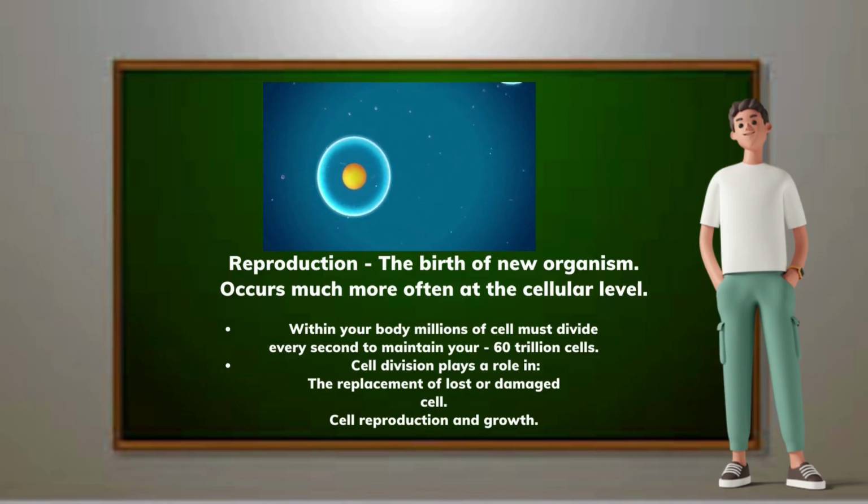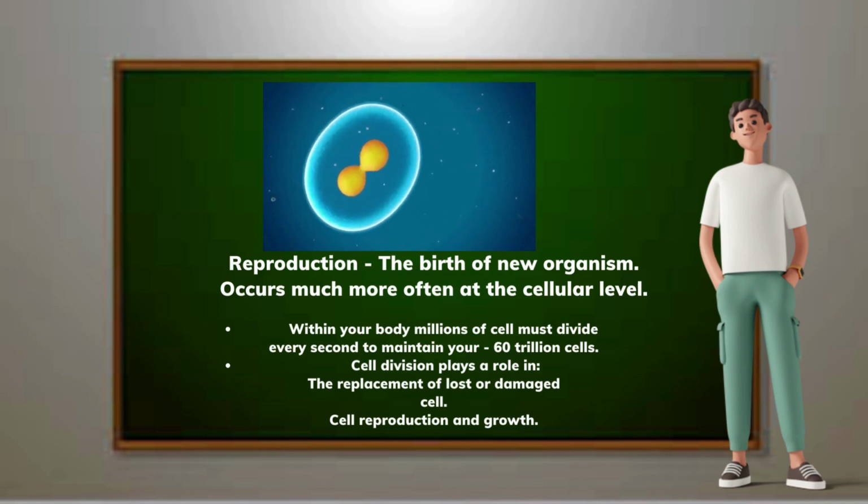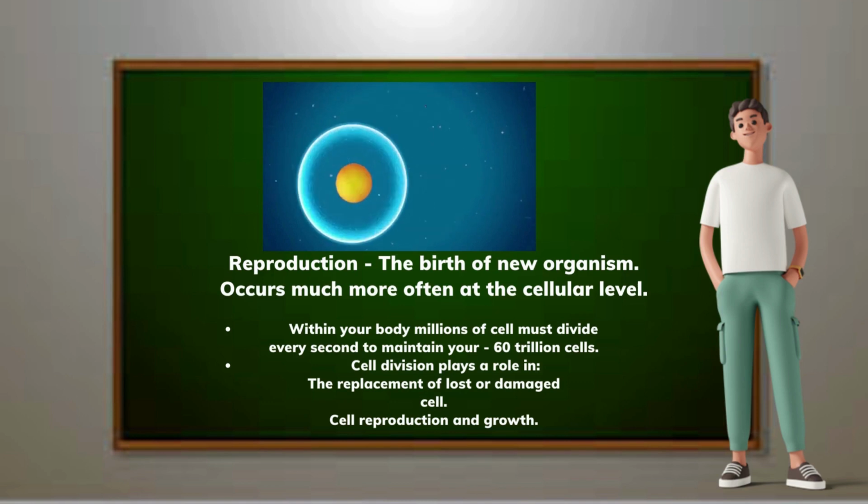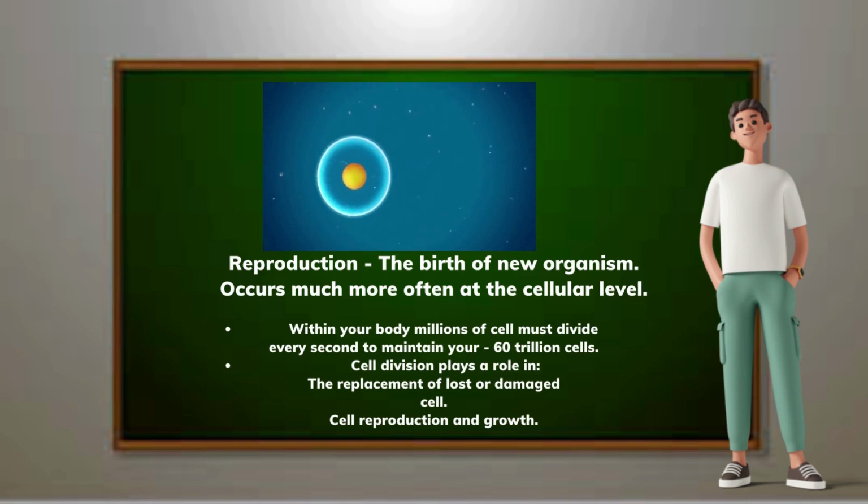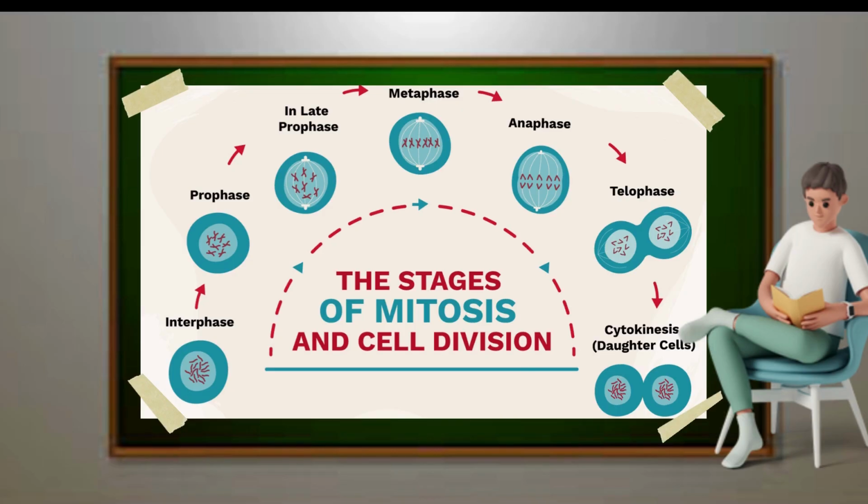Reproduction, the birth of new organisms, occurs much more often at the cellular level. Within your body, millions of cells must divide every second to maintain your 60 trillion cells. Cell division plays a role in the replacement of lost or damaged cells. Cell reproduction and growth. Passing on genes from cell to cell. 1. Cell division results in two daughter cells which are both genetically identical to the parent cell. 2. Before a parent cell divides, it must duplicate its chromosomes, one set into two sets. Chromosomes are structures that contain the cell's genetic blueprint, DNA. During cell division, one set of chromosomes is distributed to each daughter cell.